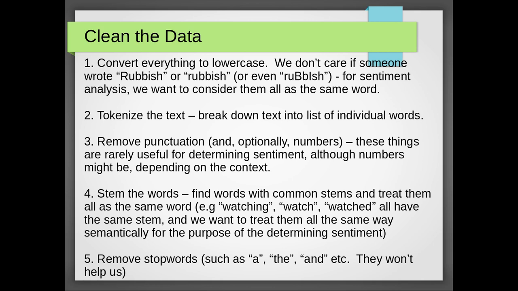Then, what we tend to want to do is to remove punctuation and sometimes numbers as well. Punctuation in particular is rarely useful for helping us to determine what the sentiment of a text is. Numbers might be, depending on the context, but usually not. So very often we tend to just remove punctuation and numbers, and there are really easy methods in Python to allow us to do that.